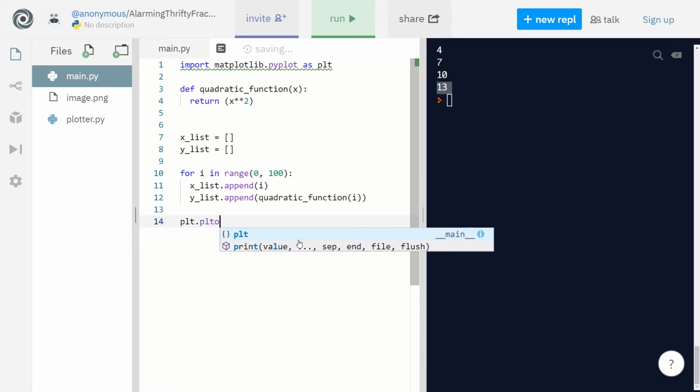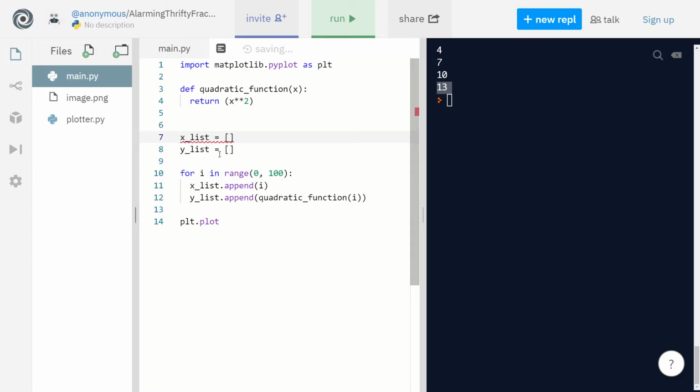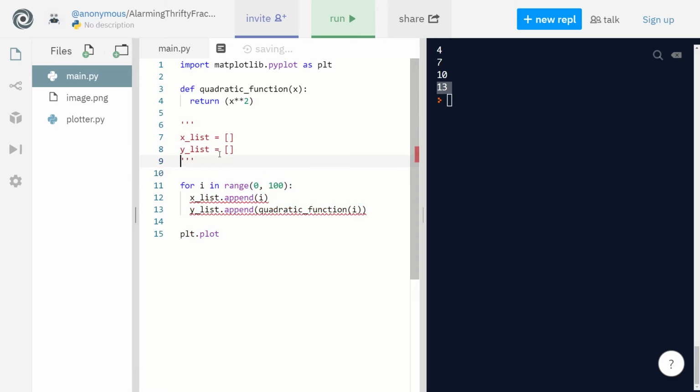Alright, you want to just explain what a comment is in the first place? You add a hashtag in front of it, and the compiler is going to overlook that code. Another way to specify a comment is having three quotes, and now you don't have to put a hashtag in front of each line. You can just put 3 quotes from the beginning of the comment to the end of the comment.